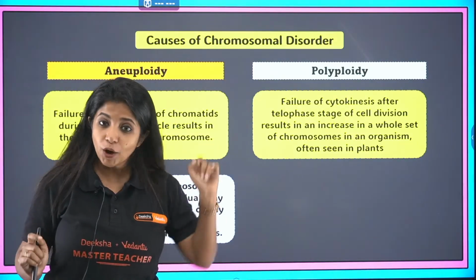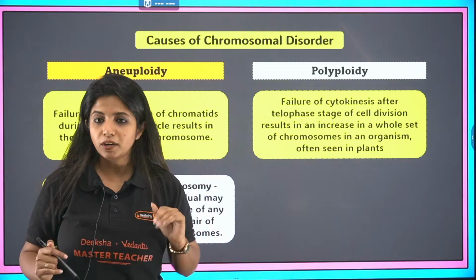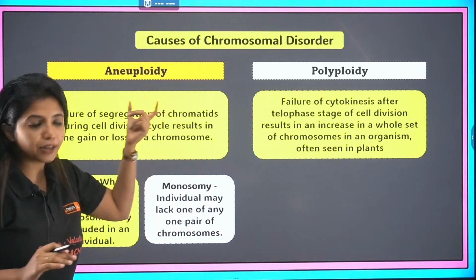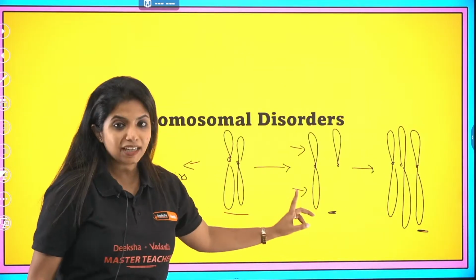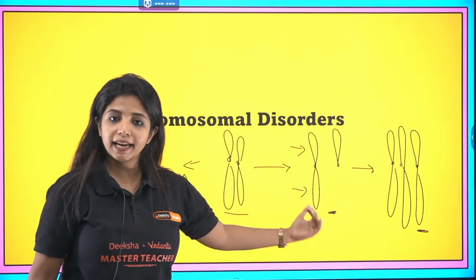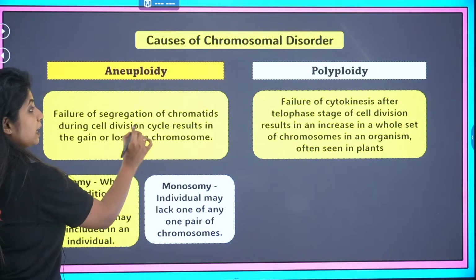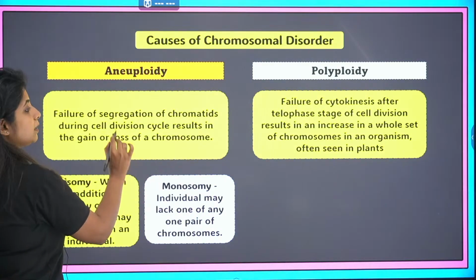Okay, I will talk about this one first, then you tell me whether you have understood or not, then we'll go about polyploidy. Right. Now here, why does aneuploidy occur? Aneuploidy means what? The same thing that we discussed. Aneuploidy is the one that leads to either loss or the gain of the chromosome. Why do you think that occurs? It occurs because of failure of segregation of chromatids during cell division cycle, resulting in the gain or loss of the chromosome.